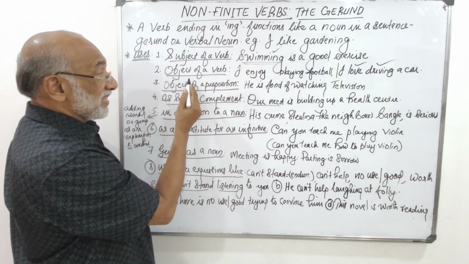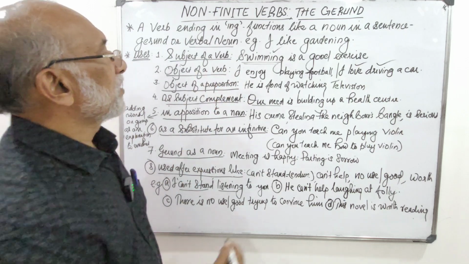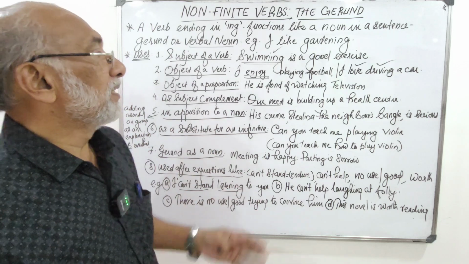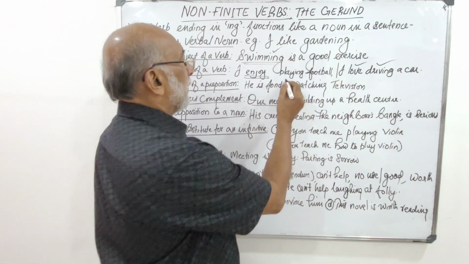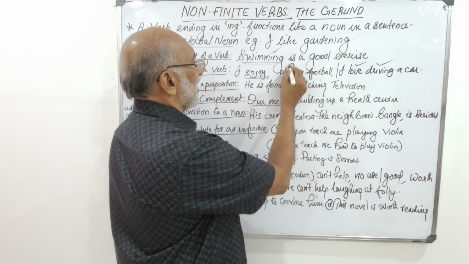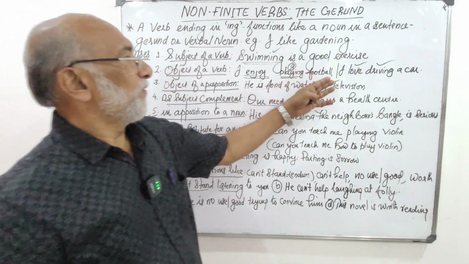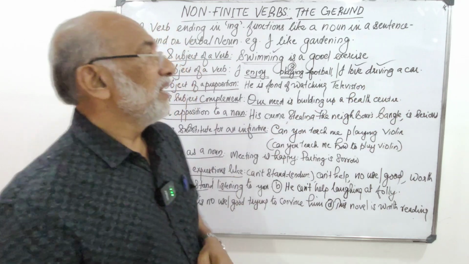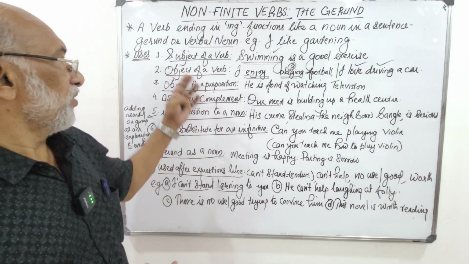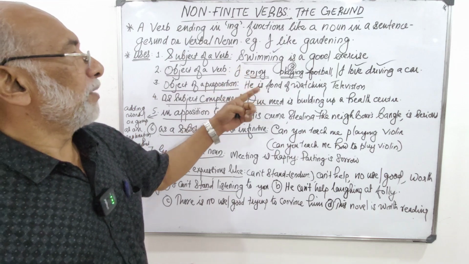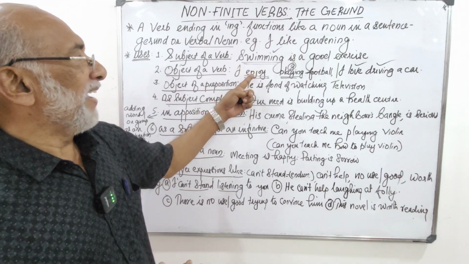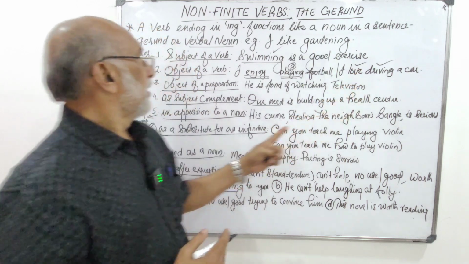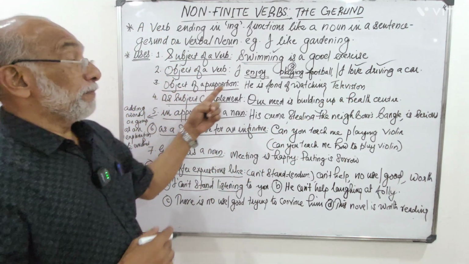Second one, it can be used as the object of a verb. So, what's the verb here? Enjoy. I enjoy what? Playing football. So, playing is a gerund. Again, I enjoy playing football. Another example, I love what? Driving a car. So, driving is a gerund in the sentence. So, it's used as the object of a verb. In the first case, the object of the verb enjoy, and in the second case, the object of the verb love.